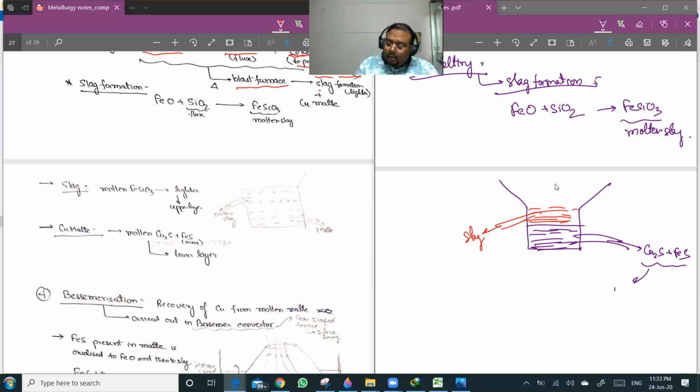And this is known as copper matte. So copper matte is a combination of Cu2S and FeS.